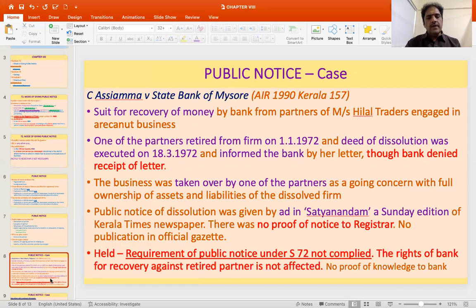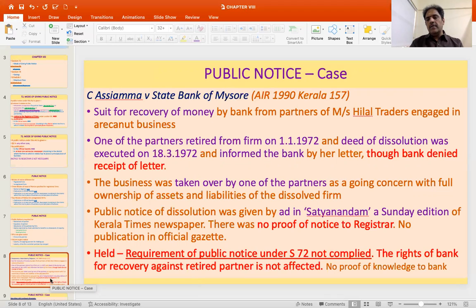Then there are certain cases here which highlight the point that you have to give the notice in all the 3 modes. The first case is CRCMA versus State Bank of Mysore. Here, there was a suit for recovery of money by bank from partners of Messrs. Hilal Traders engaged in Arecanet business. So one of the partners retired from the firm on 1st January 1972, and the deed of dissolution was executed on 18th March 1972.